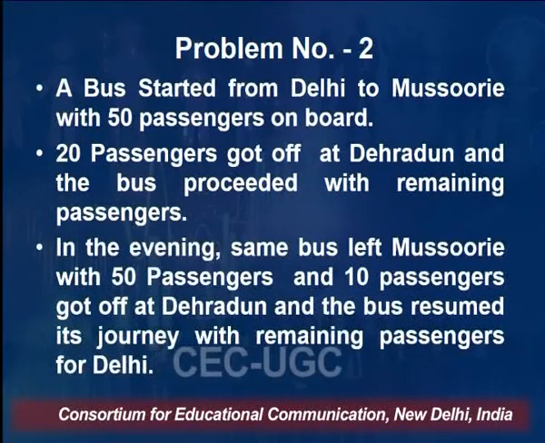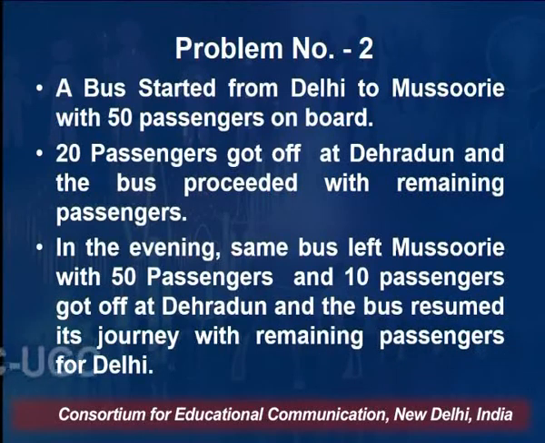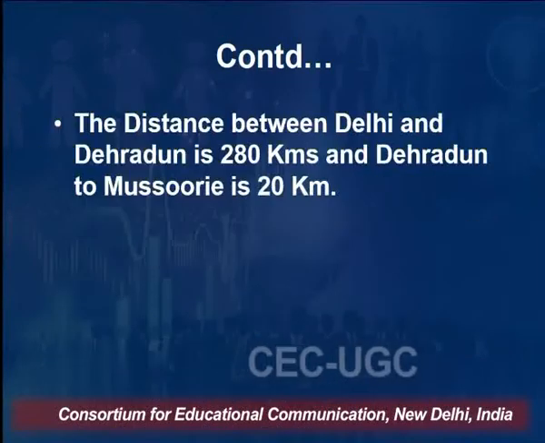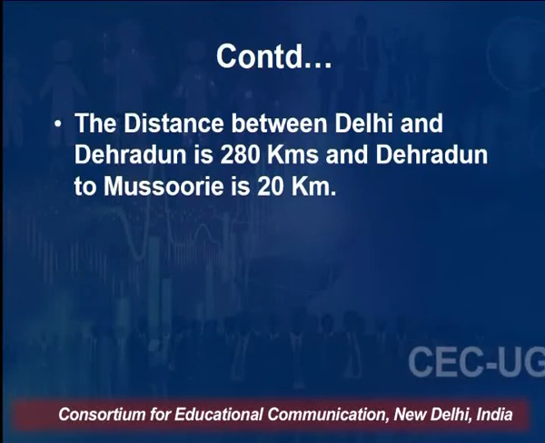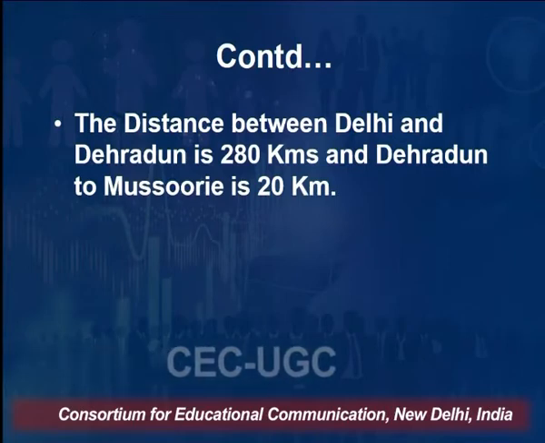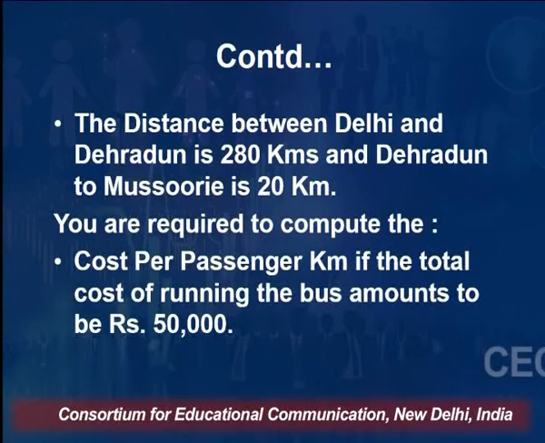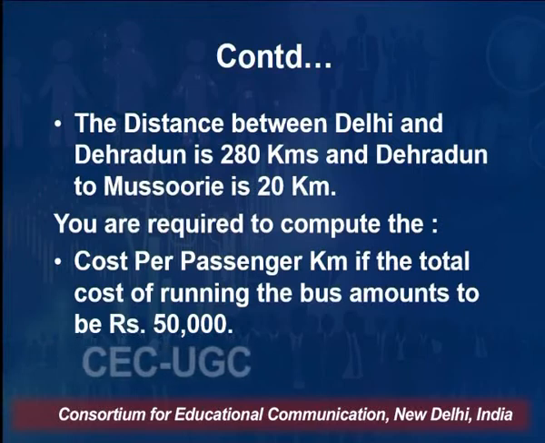Now in the evening what happened? The same bus left Mussoorie with 50 passengers and 10 passengers got off at Dehradun, and the bus resumed the journey with the remaining passengers for Delhi. Now this company is reporting that the distance between Delhi and Dehradun is 280 kilometers, and Dehradun to Mussoorie is 20 kilometers only. And they are asking you to calculate the cost per passenger kilometer if the total cost of running the bus amounts to rupees 50,000.